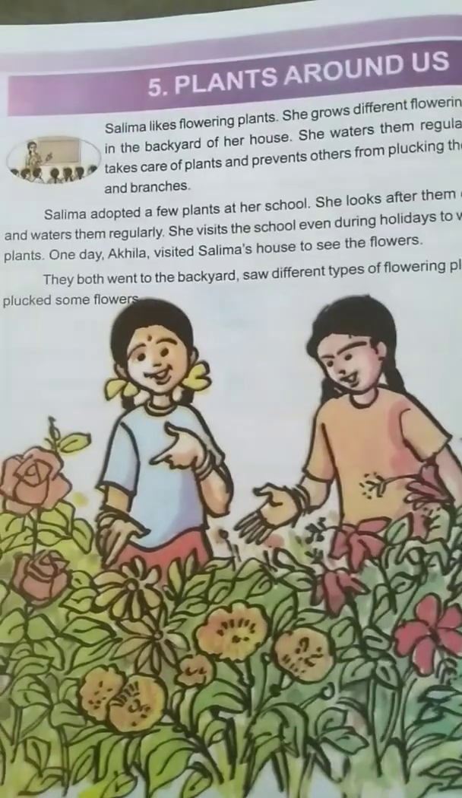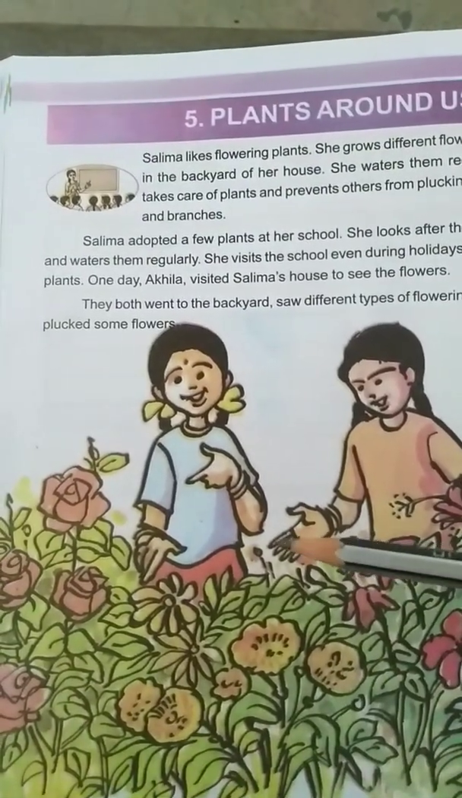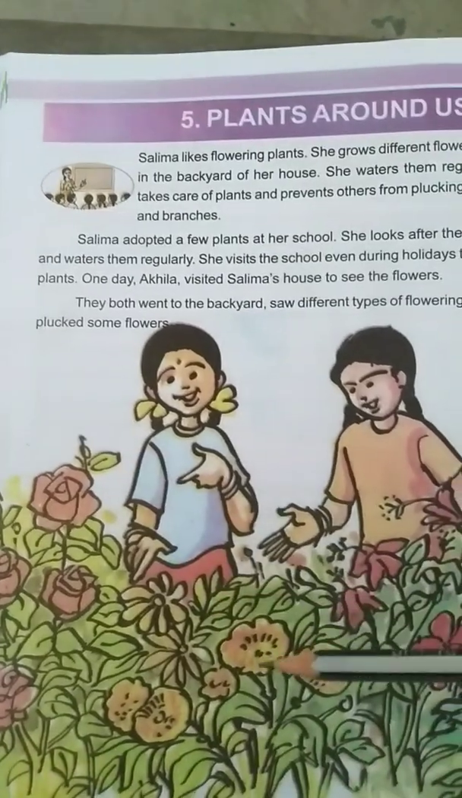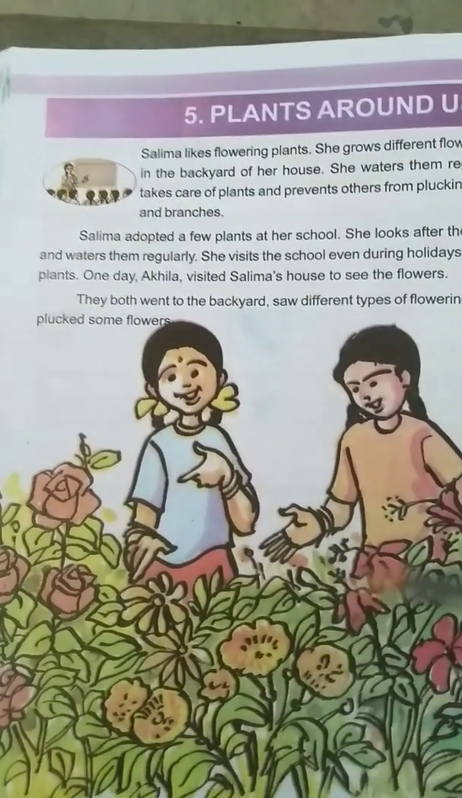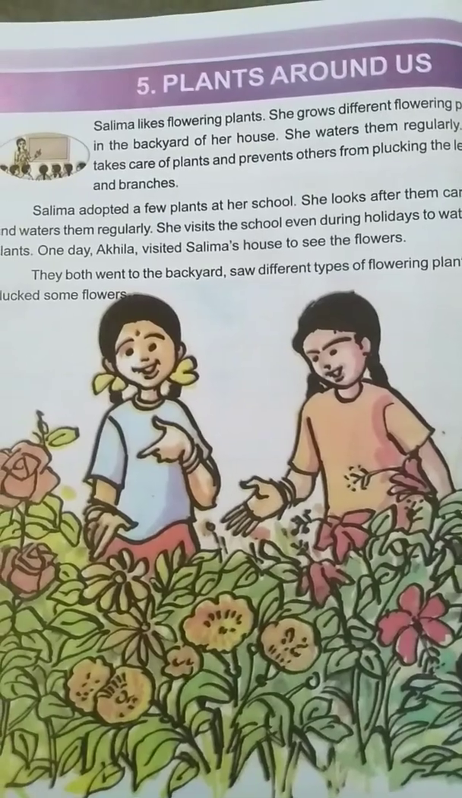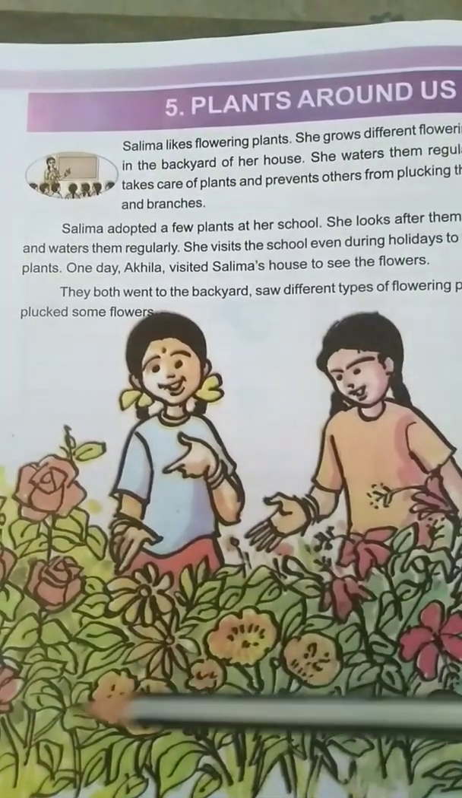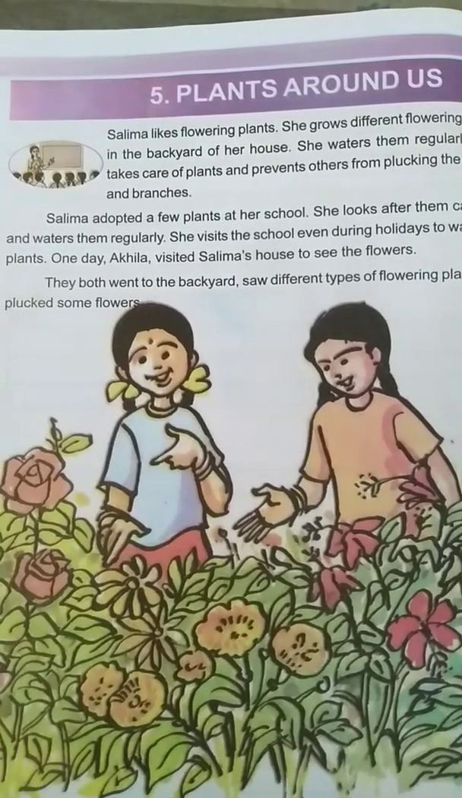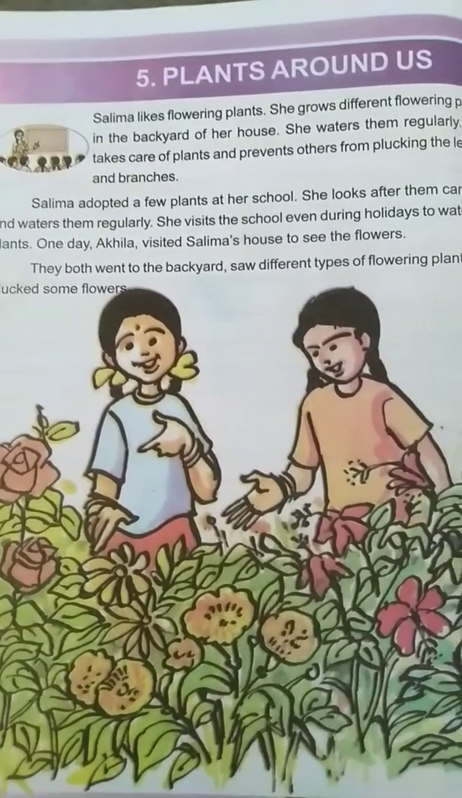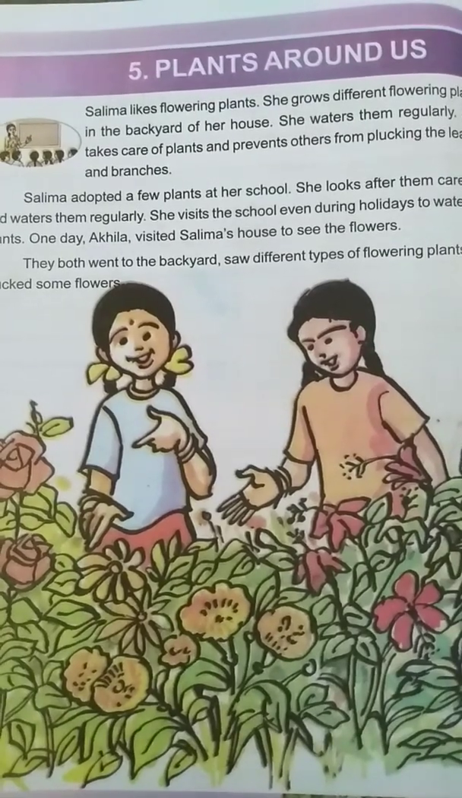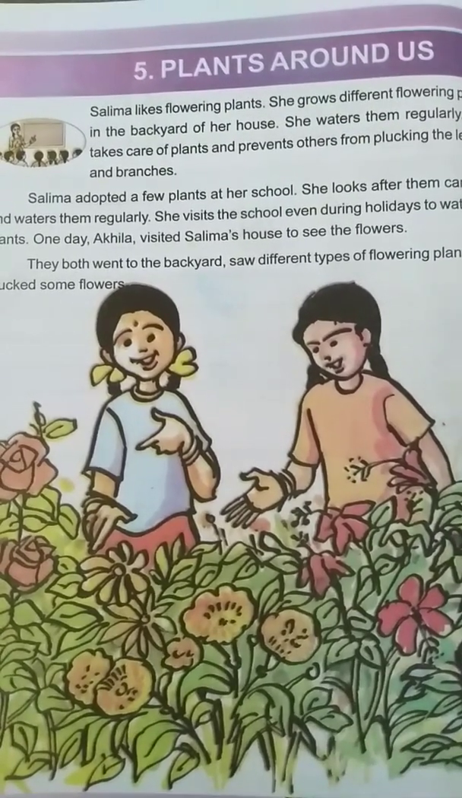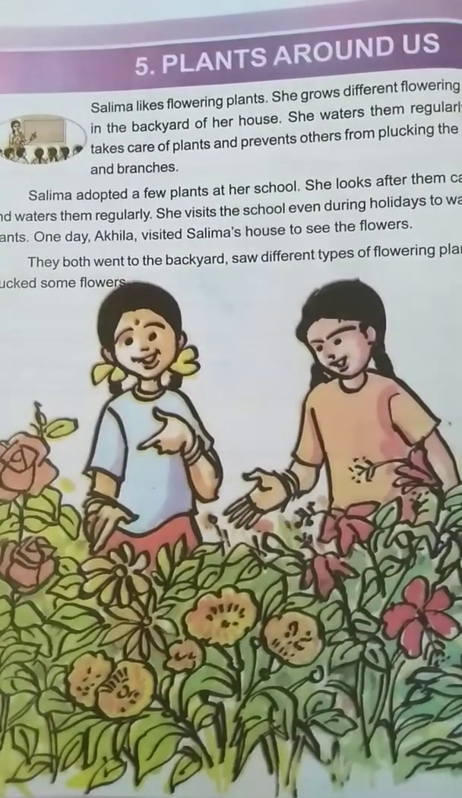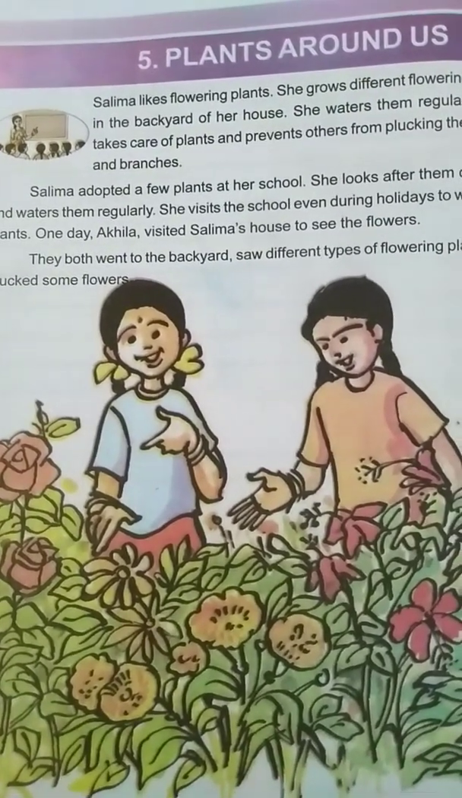Okay, now in this picture, can you tell which flowers these are? Yes, here we can see the rose flower. These are the marigold. They are looking like marigold, no? Here hibiscus flowers. Yes, so different types of flowers are there in the backyard of Salima's house. Then Akhila visited Salima's house. She saw all the flowering plants, and she plucked some flowers.